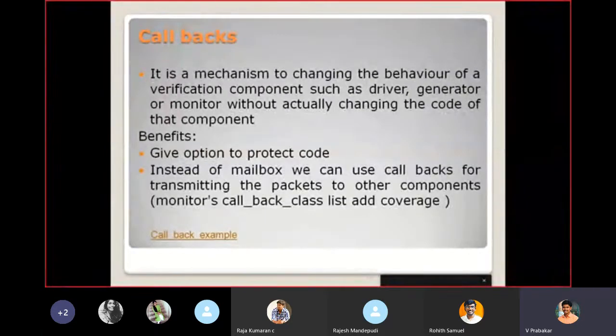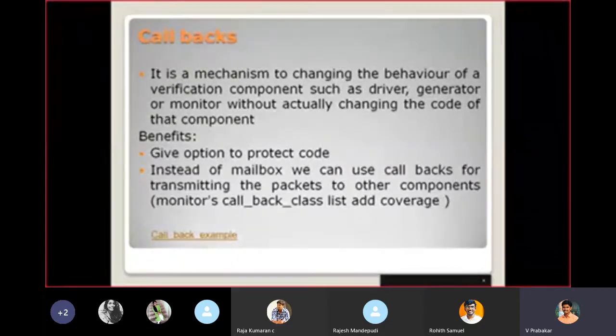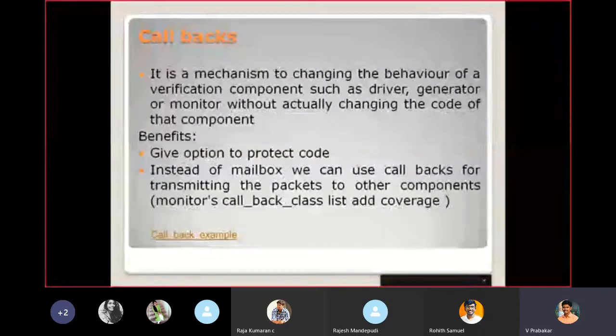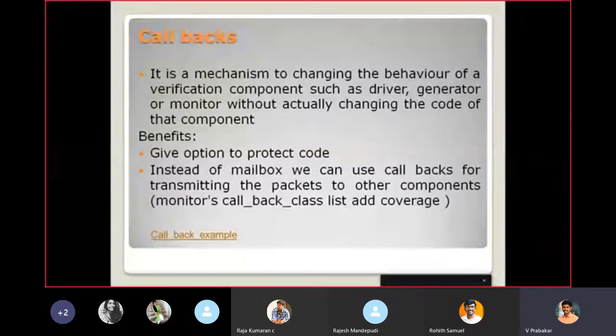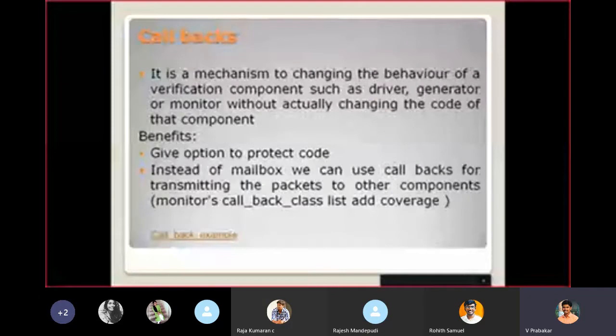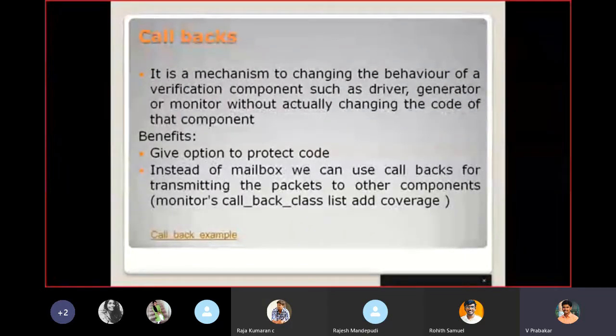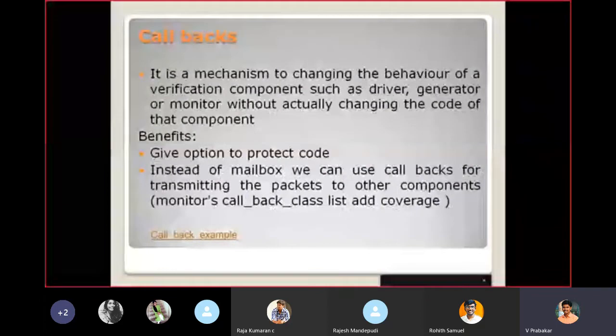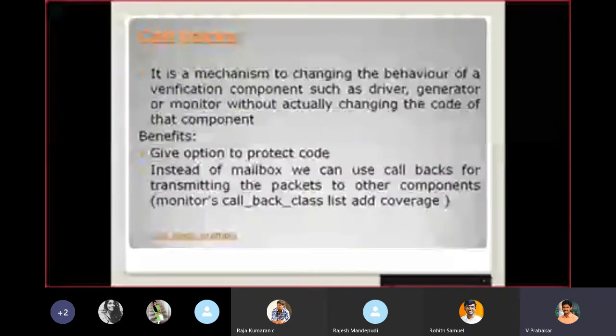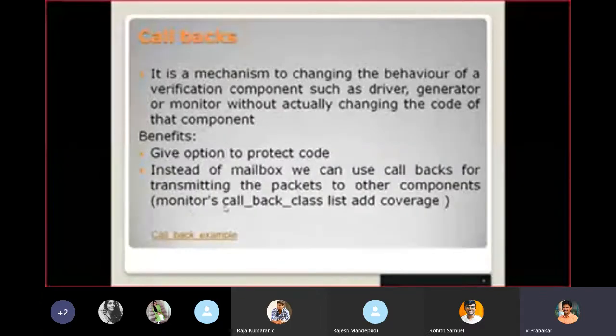Then the second point is, instead of mailbox. Mailbox is used for transferring the transaction from one component to another component. For example, from monitor to coverage, from monitor to checker, through mailbox we can transfer the transaction. So instead of mailbox, we can also use the callback concept to transmit the packet from one component to another component. For example, I gave in the bracket the monitor's callback class list add coverage.